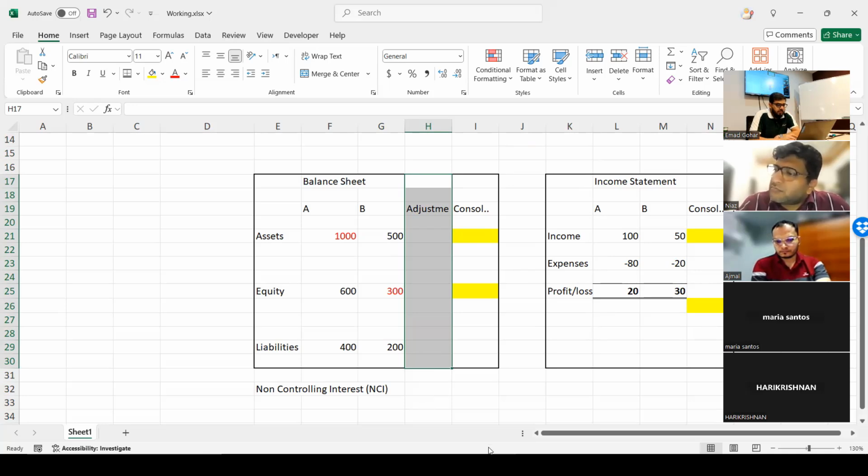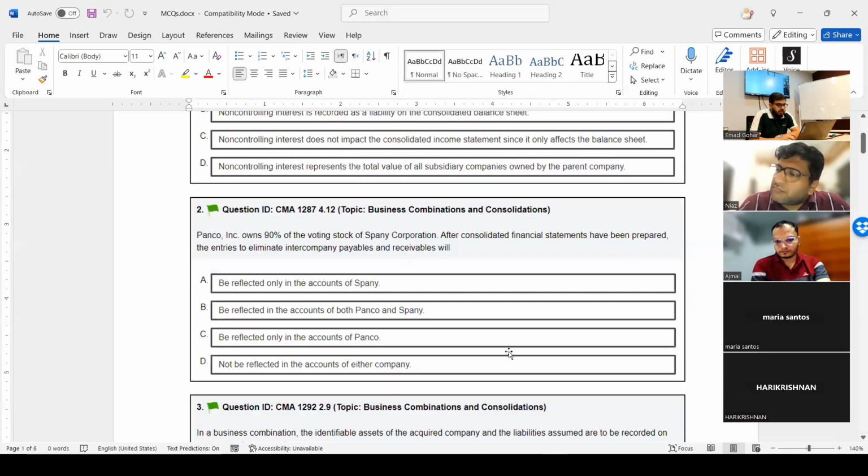So the answer is what? The answer is D. It will not be reflected in the accounts of either company. It is only an adjustment which you will do to create the consolidated accounts. Clear?